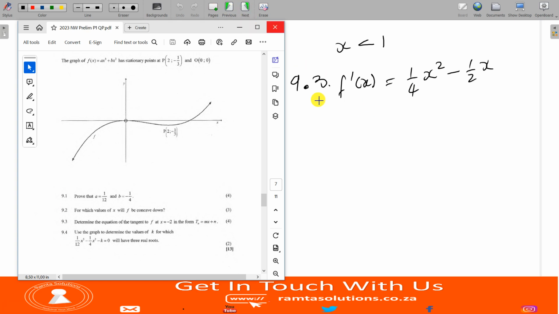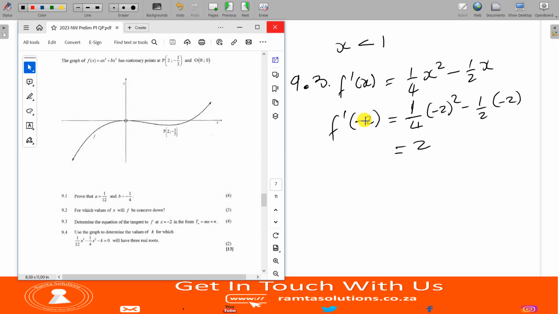So what we need now, we are looking for the equation of the tangent to f at x equals 2. Remember, f prime is the gradient at a point. Now we need to know the gradient at this point. Well, gradient at this point will be f prime of 2, where for x we put 2. Let's see what we're getting. This is positive 1 plus 1. So the gradient at this point is 2.